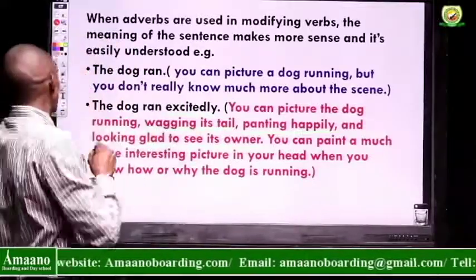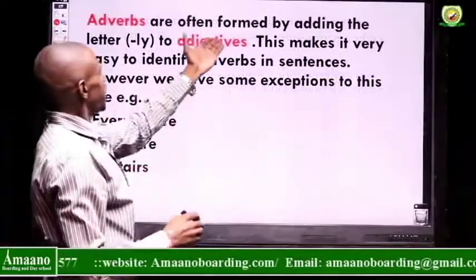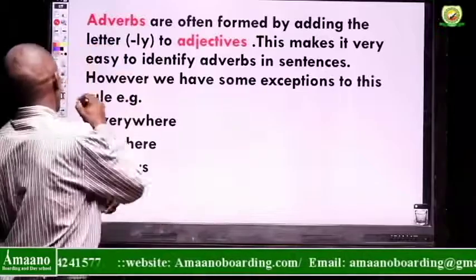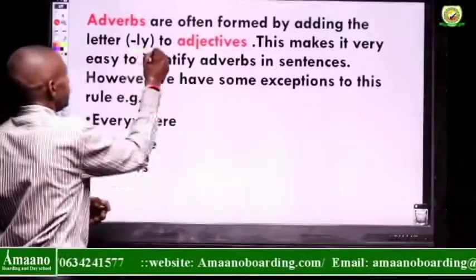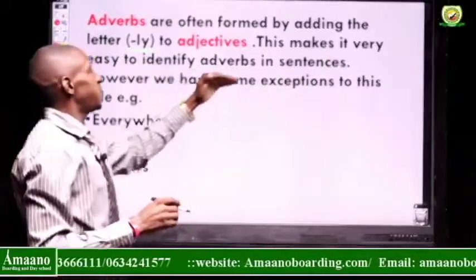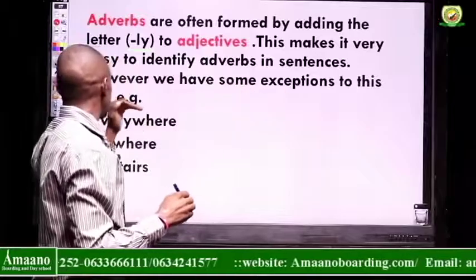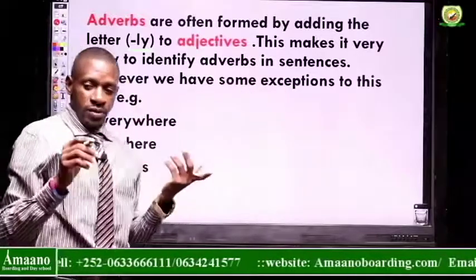So think about that. So we move forward and say adverbs are often formed by adding the letters ly to adjectives. And this makes it very easy to identify adverbs in sentences. However, we have some exceptions to this given rule. What do I mean by exceptions?